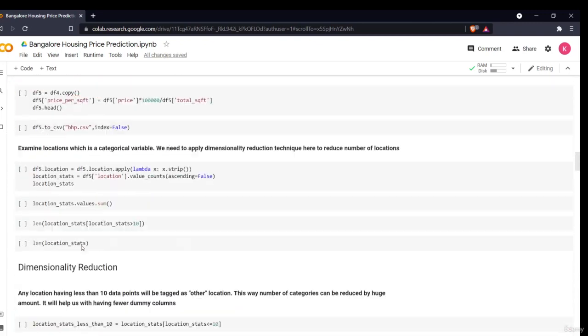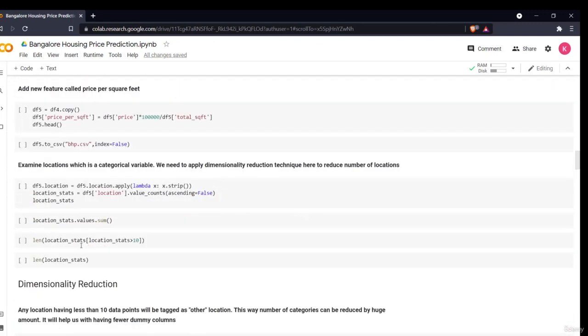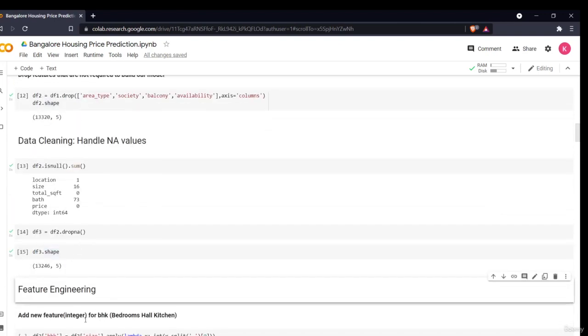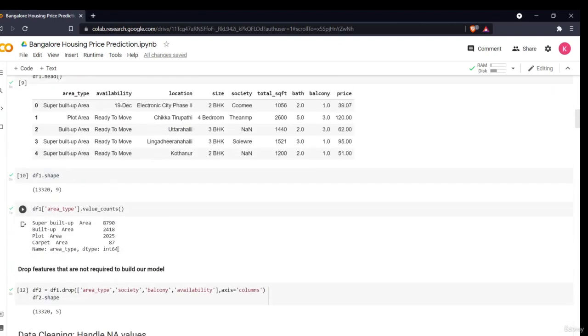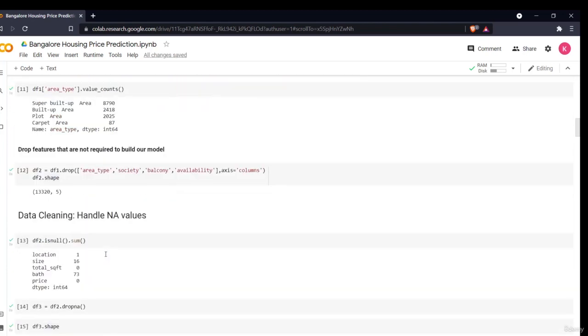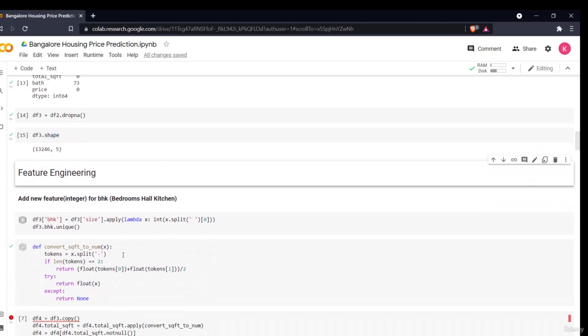So now in the next section, we'll be doing the feature engineering part. We have not done any data analysis part, because there is not much to do in this. So we will call it data pre-processing. So in the next section, what we will be doing is data pre-processing.